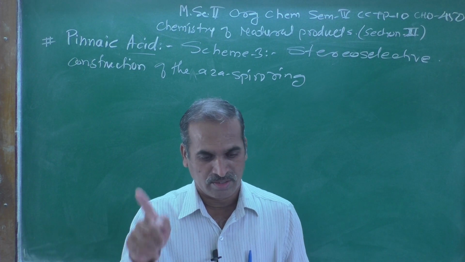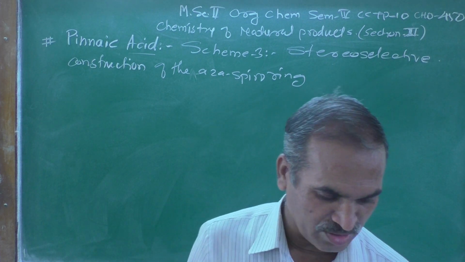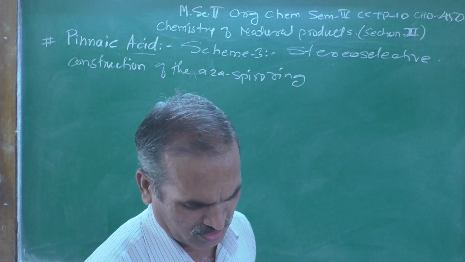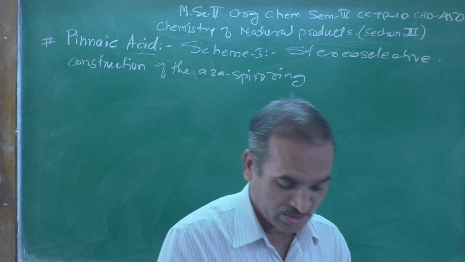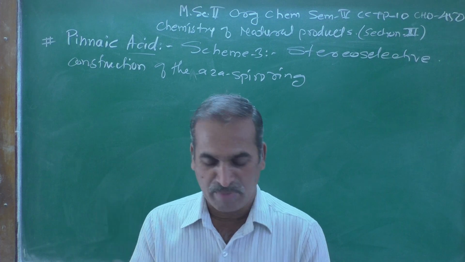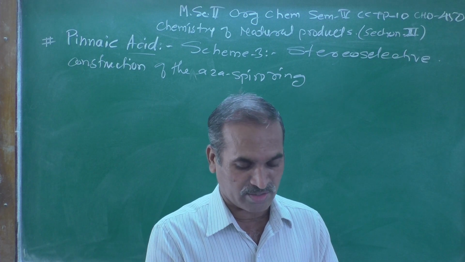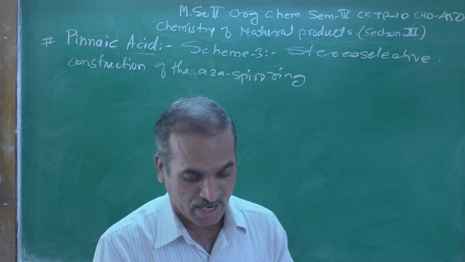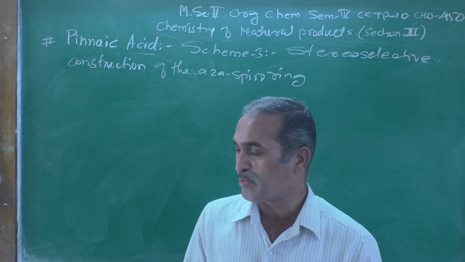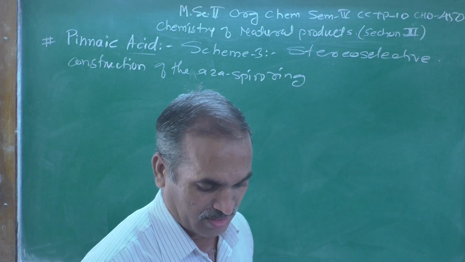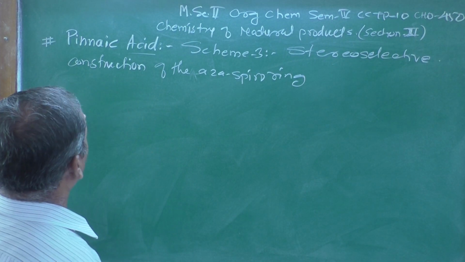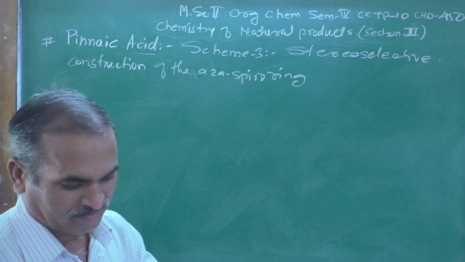That type of term is known as a stereospecific reaction. So here, the stereoselective construction of the Aza-Spiro ring means there are two possibilities, but one of them is formed in the major form, and the other may be minor. That is the stereoselective construction of the Aza-Spiro ring as the major product.